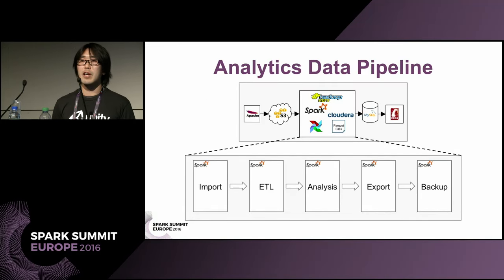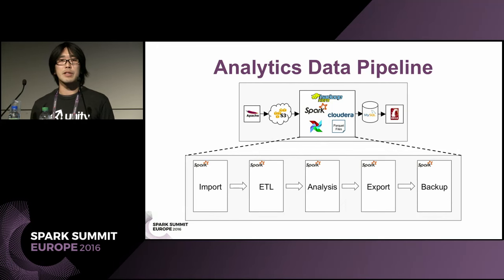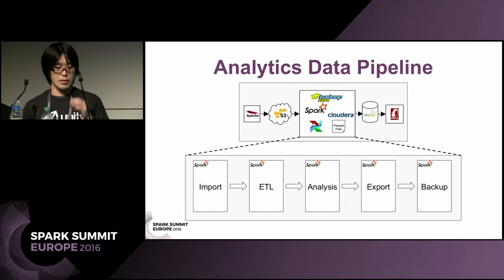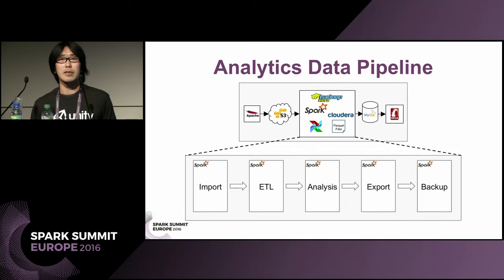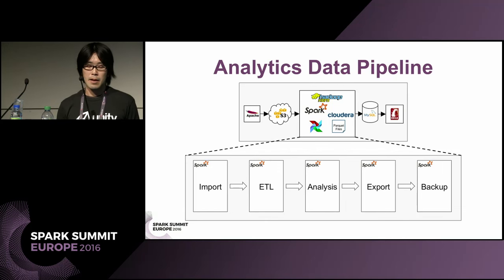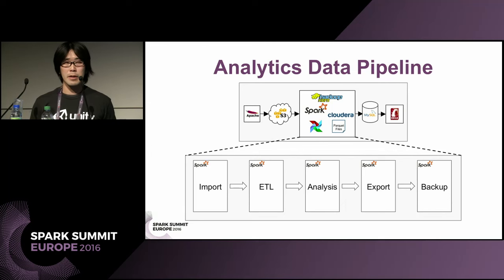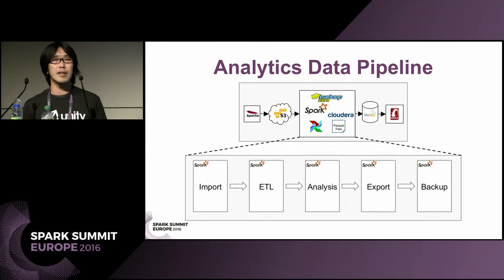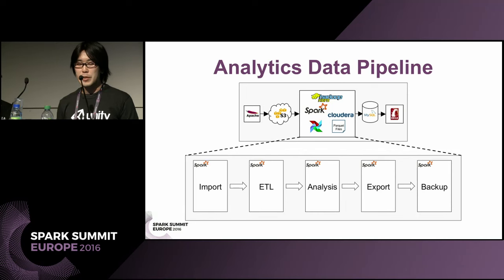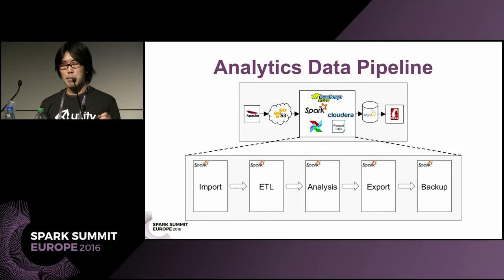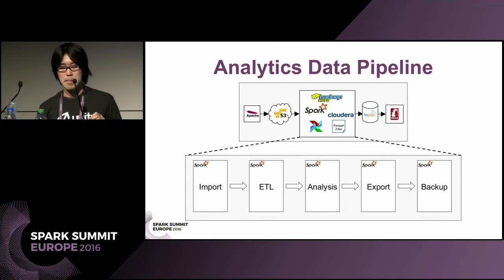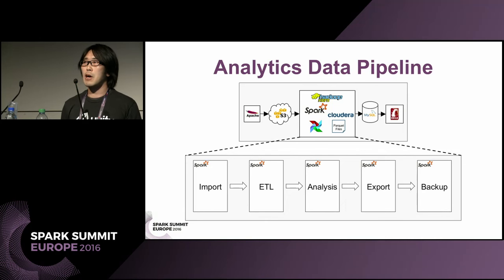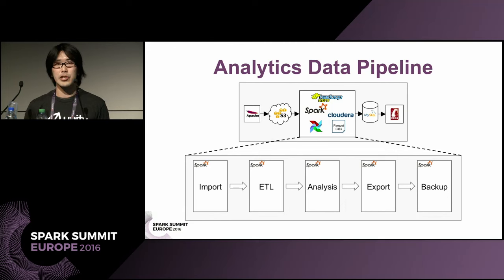This is the logical flow of our data pipeline. Our data pipeline can be divided into 5 main stages: import, ETL, analysis, export, and backup. The import stage is responsible for capturing a snapshot of the external data that we need for processing. The ETL stage validates, formats, and does simple transformation for easy consumption downstream. The analysis stage is the core of our application logic. It does the complex computation and computes the metrics.